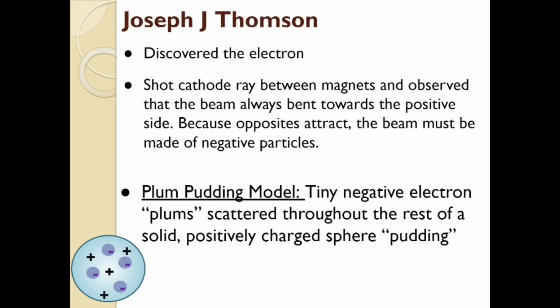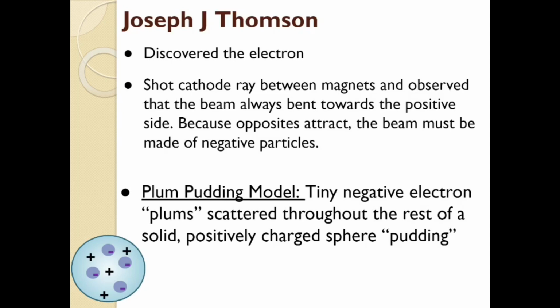They call it the plum pudding model because he was over in England. Plum pudding's a thing over there. Over here in the US, I'd probably think of this as like the chocolate chip cookie model. That the whole atom is the cookie, with all of that dough being a positively charged, kind of mushy, well, he didn't think it was mushy, but a kind of dough surrounding these chocolate chips, which are the electrons.